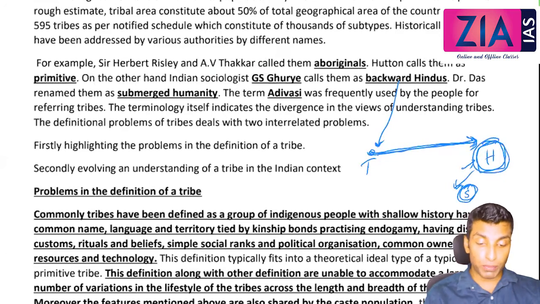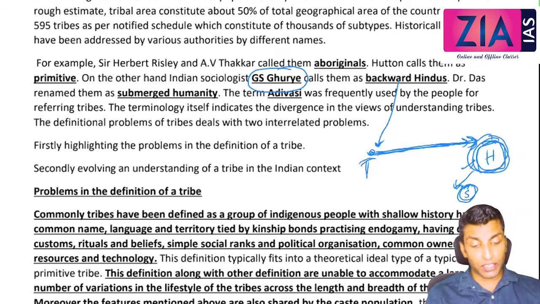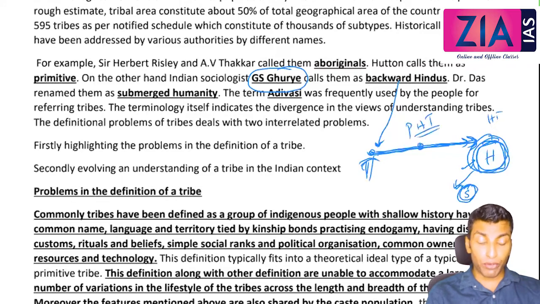They will be absorbed in the Hindu system according to G.S. Ghurye. So tribals are understood as backward Hindus, not yet Hindus, backward Hindus. Okay, so he will further see different types of tribals like backward Hindus and Hinduized tribes. Some were partially Hinduized tribes also. Like this kind of categorization we will see when we discuss Ghurye's understanding of tribes, but that is not required in depth, we don't want to go into it, but have an idea. He understood tribes as backward Hindus.